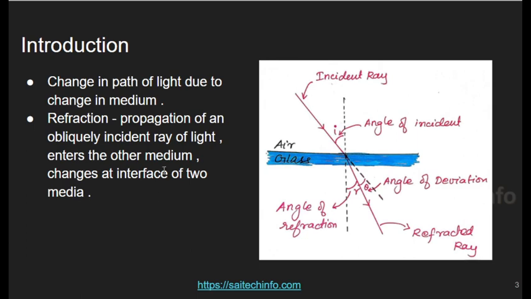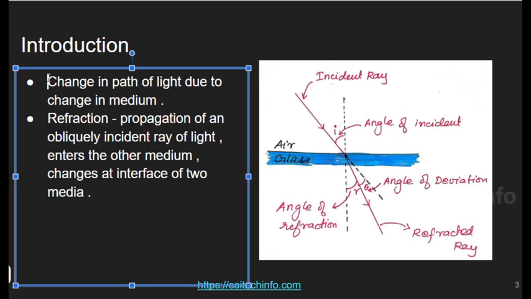Yes, one minute, Pavani. See, you have given here the change in path of light due to change in medium. Yes, sir. So you want to define this as refraction. But what about this refraction? The propagation of an obliquely incident ray of light entering the medium changes at the interface of two media. Okay. So do you want to say that when the light passes through two different media perpendicularly, that is along the normal, will there be any refraction?